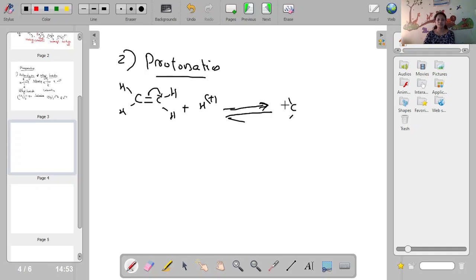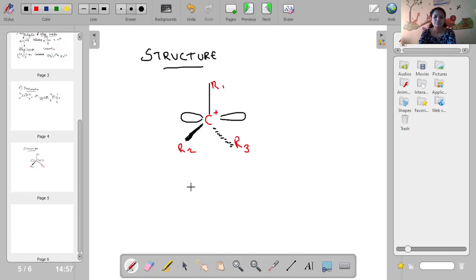You will get a carbocation, H plus C H. We added a proton. So this is also carbonium ion. So these are the two methods for the preparation of carbocation. One is by heterolysis and the other one is by protonation. So it is better to remember the first method for preparation, that is heterolysis of alkyl halide.